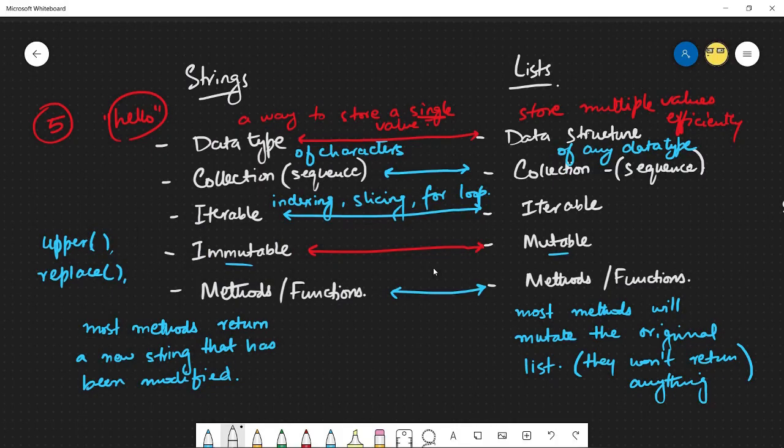In this video lecture, we were able to look at the first 4 features of a list. So the fact that they're a data structure, they're a collection or sequence, they're iterable, and they're mutable. In the next lecture, we'll look at some of the main methods and functions that we can use on our lists.